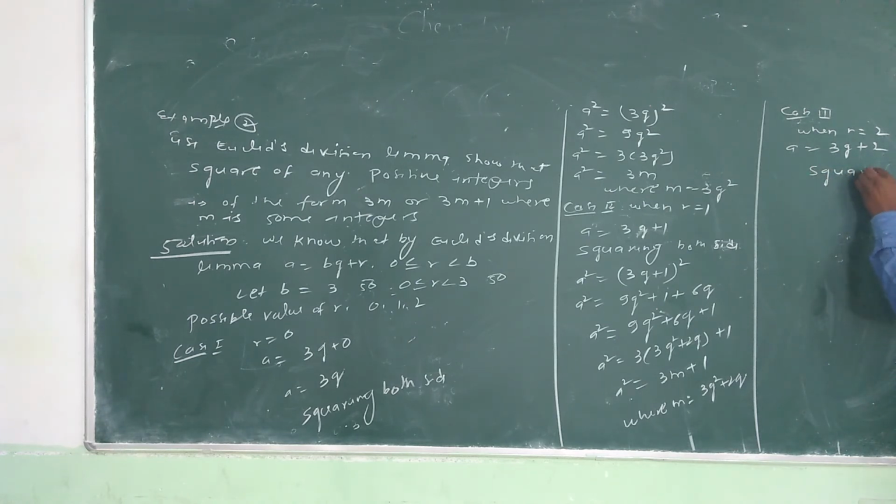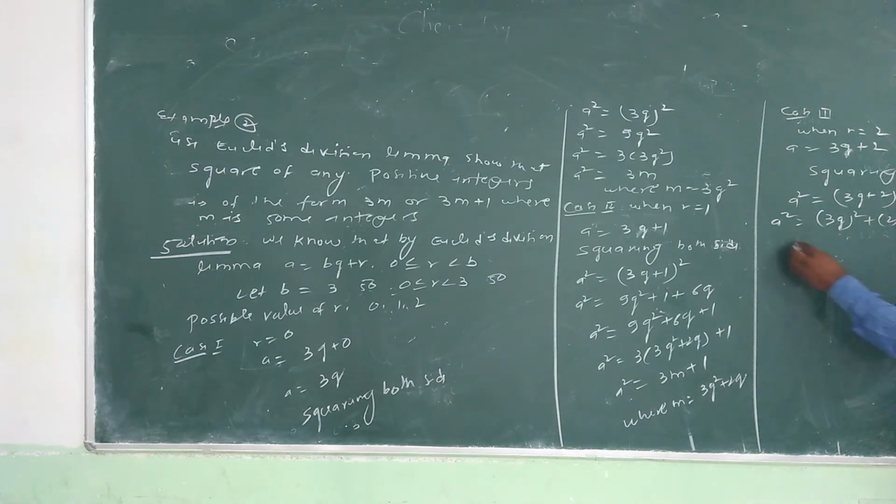Write down here, squaring both sides. So a square equal to 3q plus 2 whole square. That's clear. Then again we apply a plus b whole square. It is 3q square plus 2 square plus 2 into 3q into 2. So a square equal to 9q square plus 4, 3 twos are 6, 6 twos are 12q.